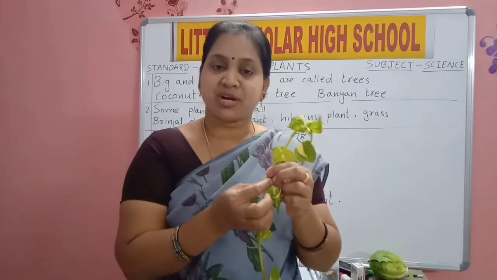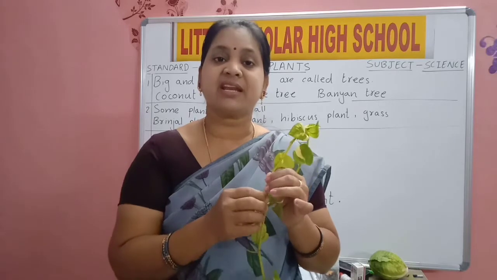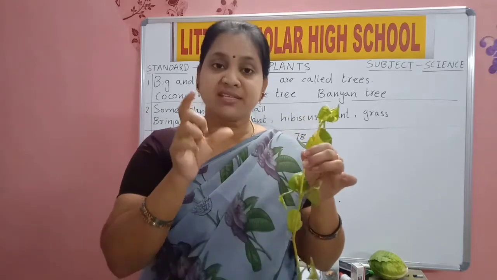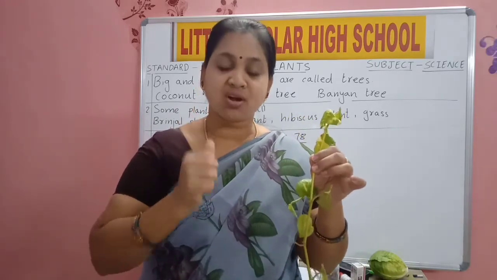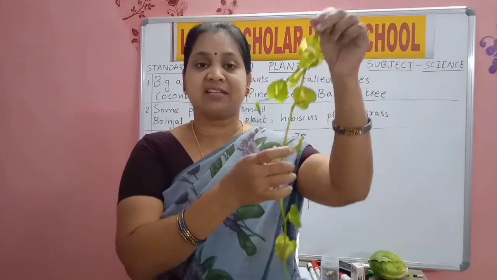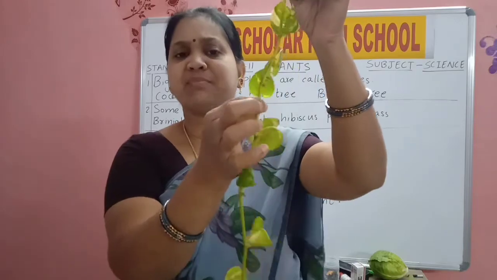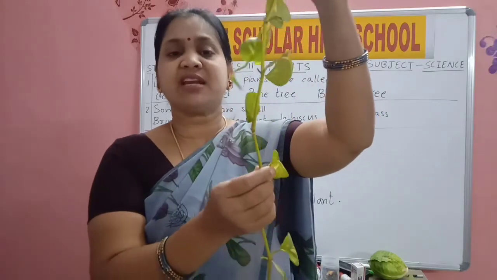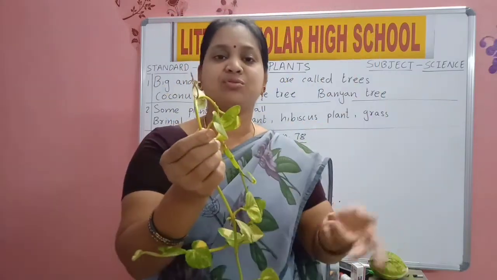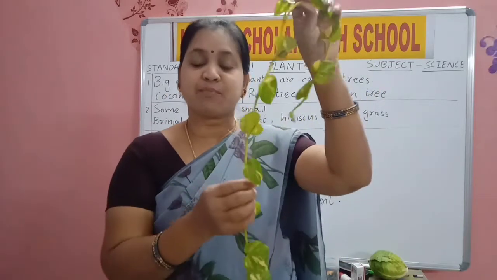Now Ashoka tree is there, banyan tree is there. Their stem is a fat, woody, strong stem, so they can stand. But money plant stem is very weak. If I leave it, it will fall to the ground. So it needs support to grow.